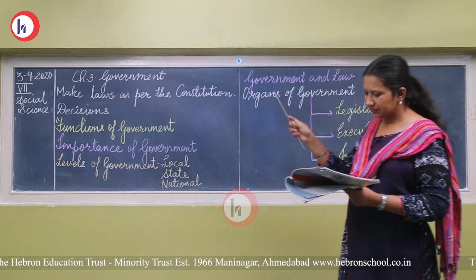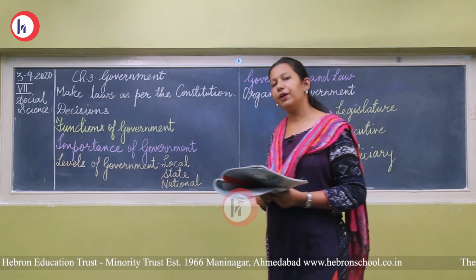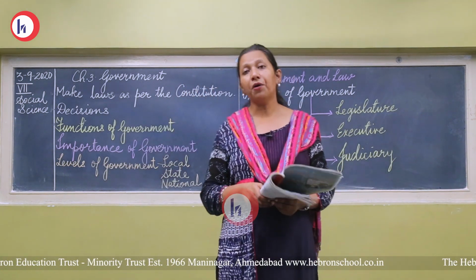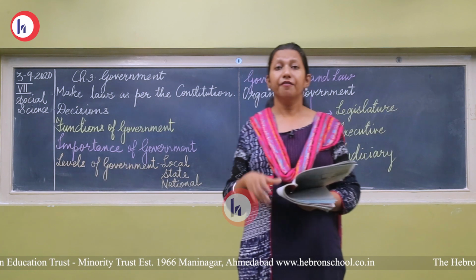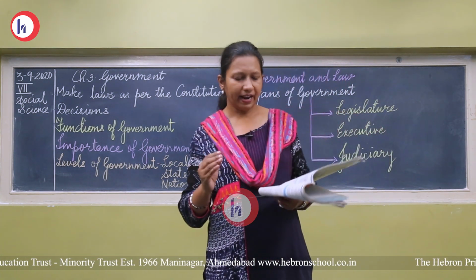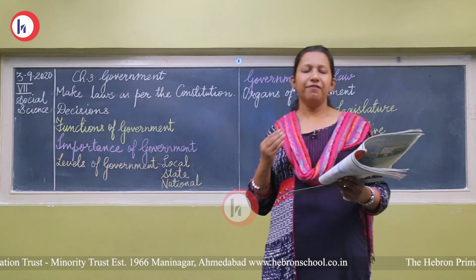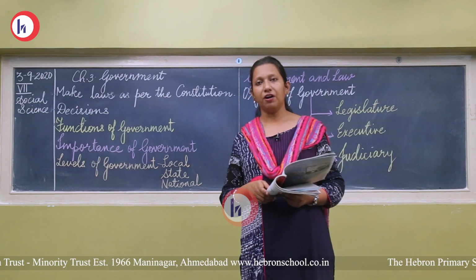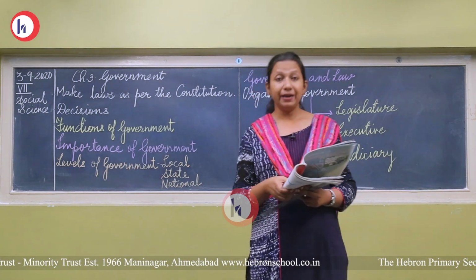The government frames laws, and all the citizens have to obey them, because law and order are very important. Why are they important? One who follows the law will be safer and will develop more. Law and order is very important for the proper functioning of government. The government has the authority.